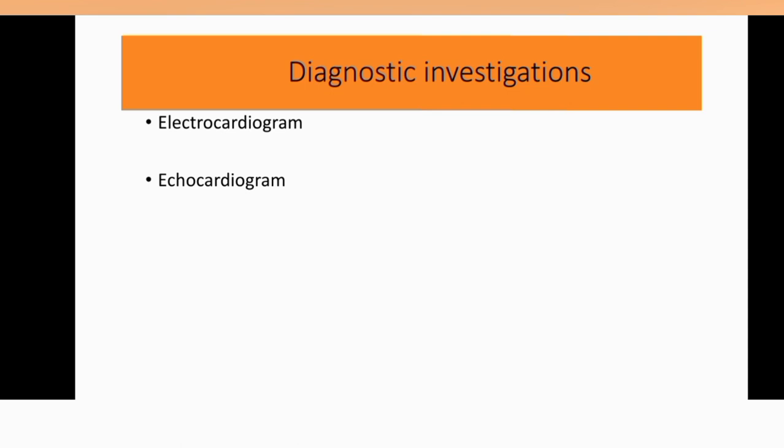The result of the test reveals whether certain things in your heart are functioning properly or not. Stress test: this test measures the stress on your heart during physical activity and while at rest. The test monitors your heart's electrical activity while you walk on a treadmill or ride a stationary bike.